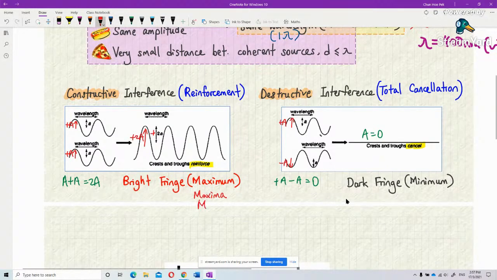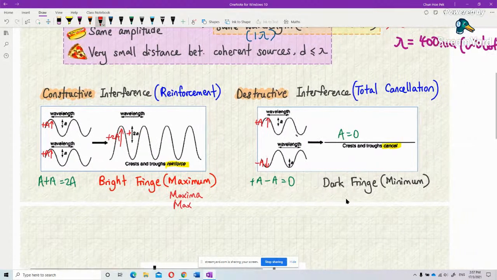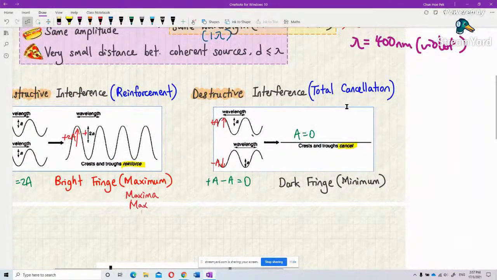Destructive interference, total cancellation of each other, means dark fringe, or minimum, or sometimes we call it minima. Minima is plural, or just call min. That's it.